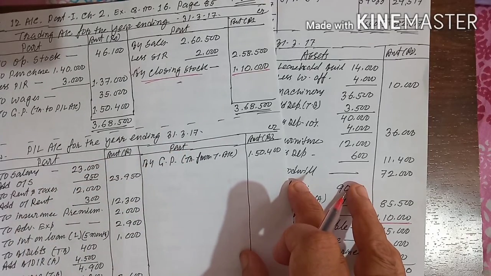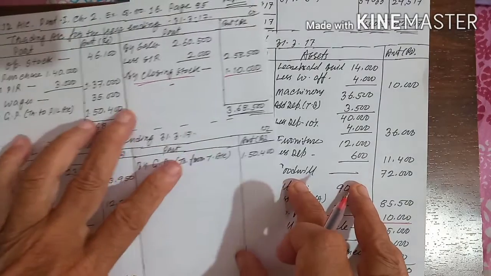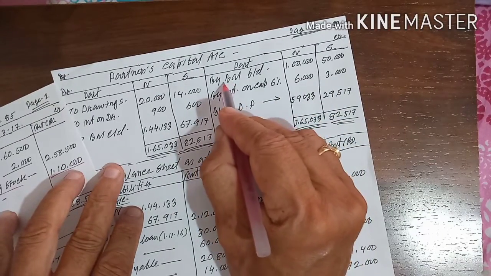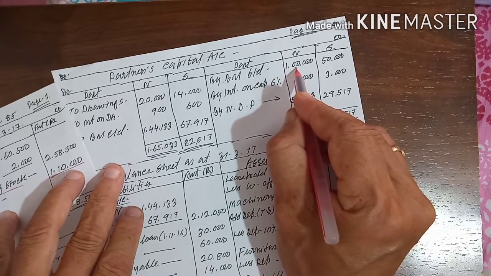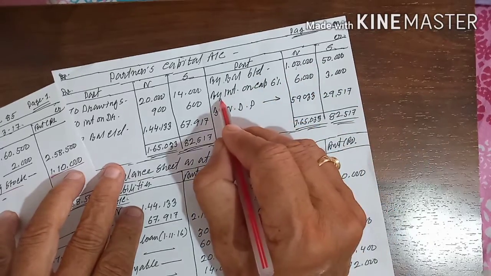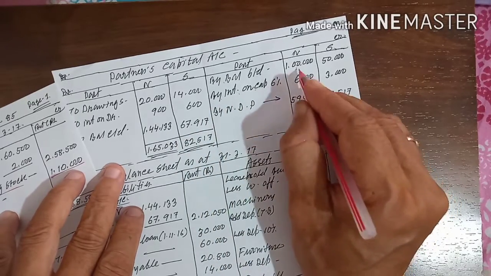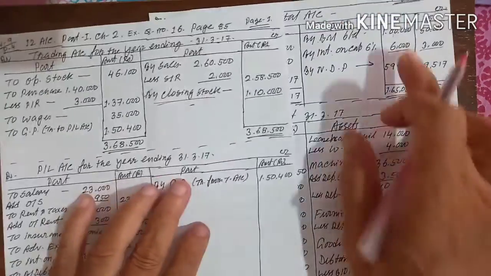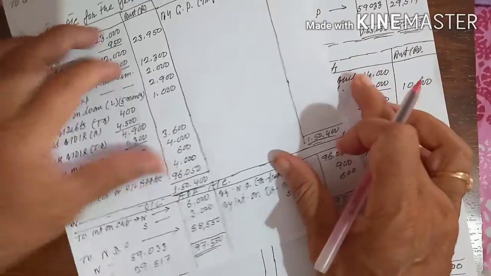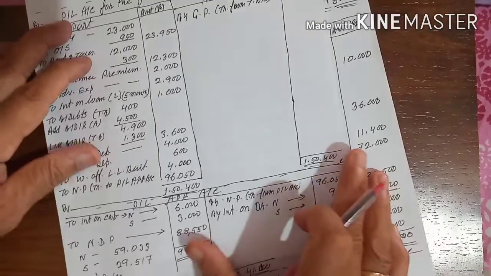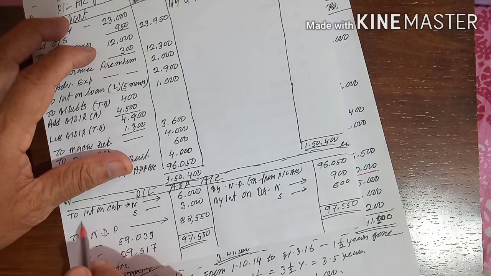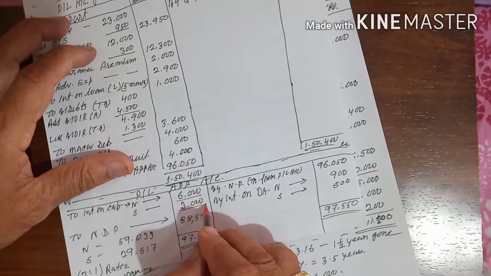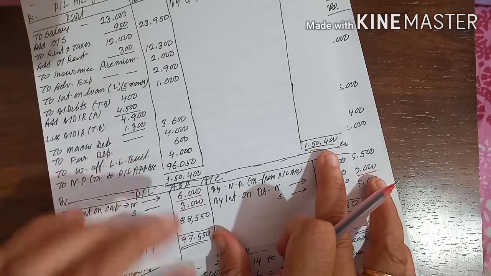Number 2, per annum 6% interest is payable to the partners. First effect, partners capital account, credit side. We wrote here by balance b/d, that is your opening capital balance. By interest on capital at 6%: 6% of 1,00,000 is 6,000, and 6% of 50,000 is 3,000. Now the first effect is done, second effect. It will go to the profit and loss appropriation account, debit side. This is the profit and loss appropriation account. To interest on capital for N and S, that is 6,000 and 3,000. First effect and second effect are over.